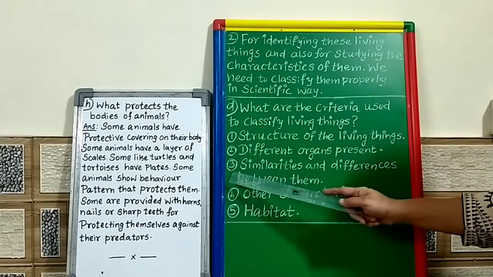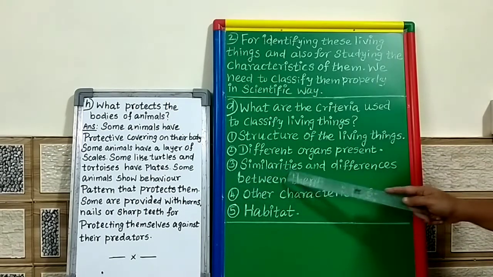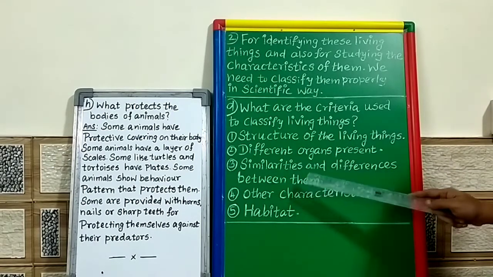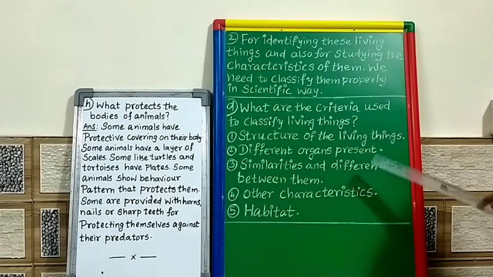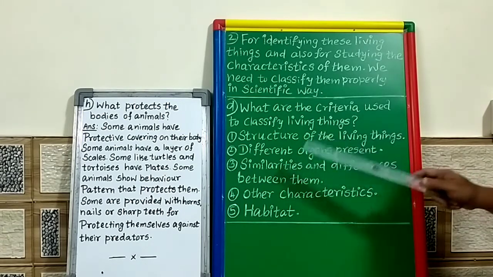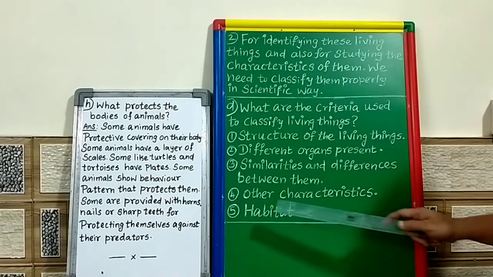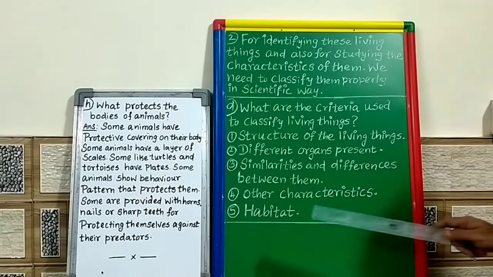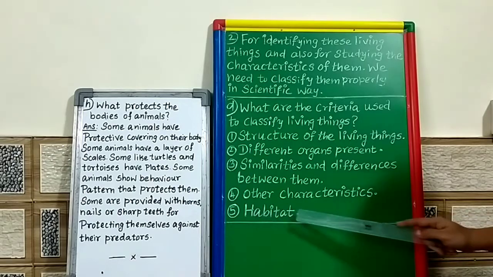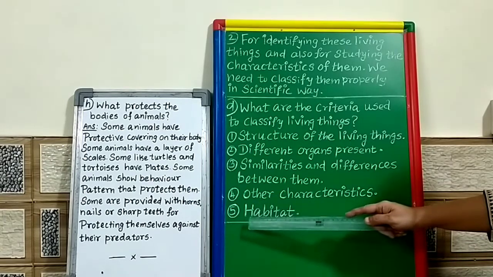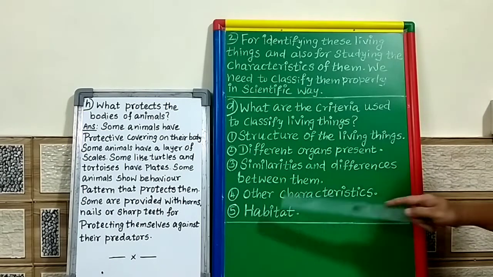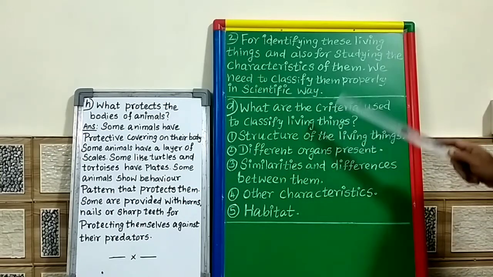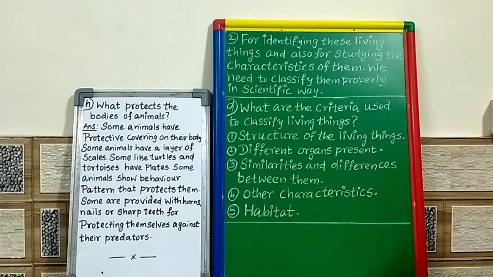Third, similarities and differences between them: according to that also we classified the living things. Fourth, other characteristics. And fifth, habitat, the place where they live. According to the habitat also living things are classified, which we studied in the lesson.